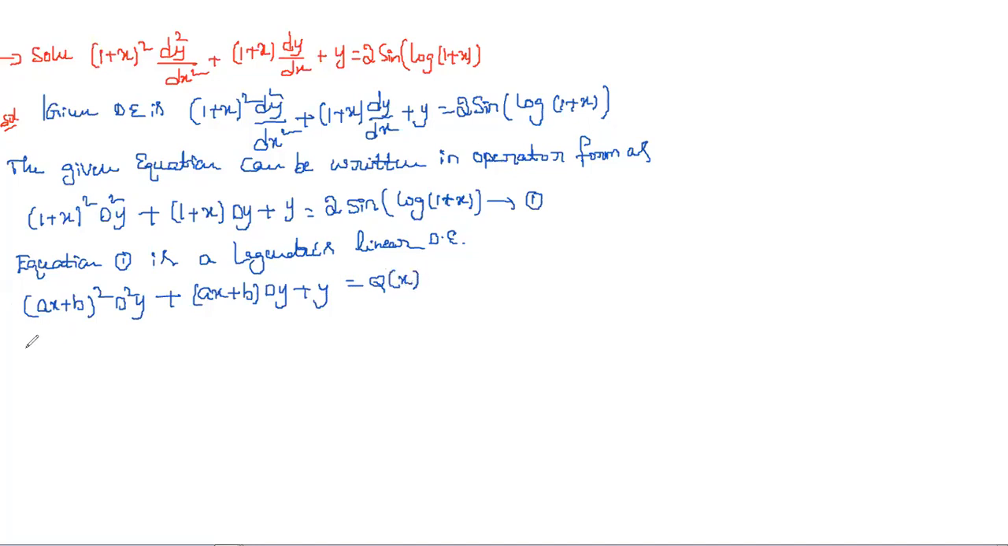Where, what about a here? So a is equal to 1. We can compare: the x coefficient is a, so a equal to 1 and b is also equal to 1. And Q of x is 2 sine of log (1 plus x). We have done nothing till now, just compared the given equation with Legendre's linear equation.